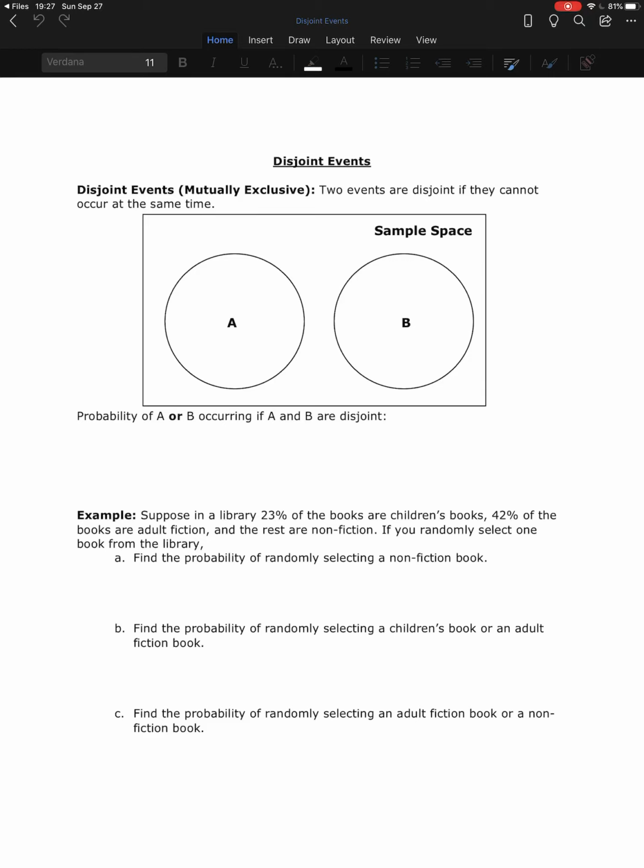So if I look at these circles here that I've drawn, I have my sample space. Let's continue with this pet example. So my sample space would be all the pets that are possible. A would be I get a cat. B would be I get a fish. If I'm only buying one pet or adopting one pet, I cannot get both.